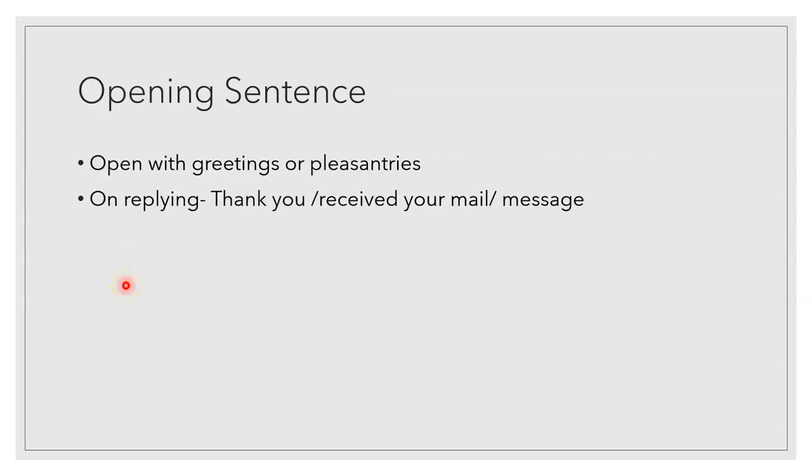Opening sentences begin with greetings. They focus on why you are writing this email. For example, "I am writing this email to inform you about." This can be used for a formal email. It could also be written as, "Just a quick note or reminder too." Always remember, no matter what you write, your tone must be very friendly. You must never sound intimidating.